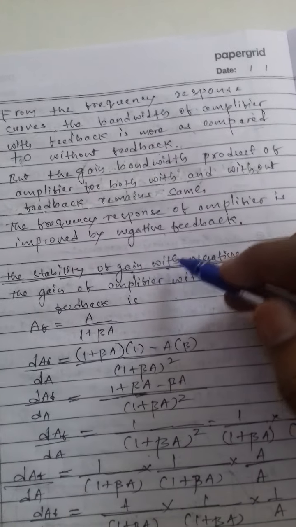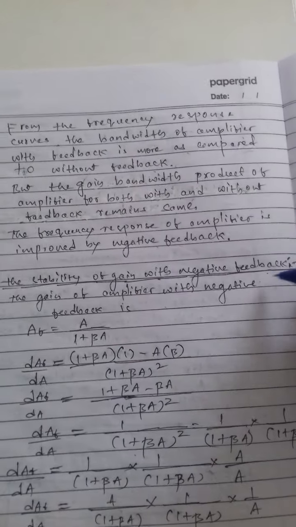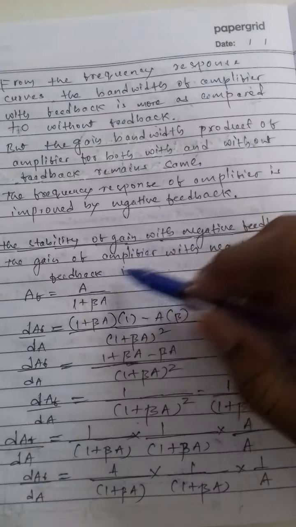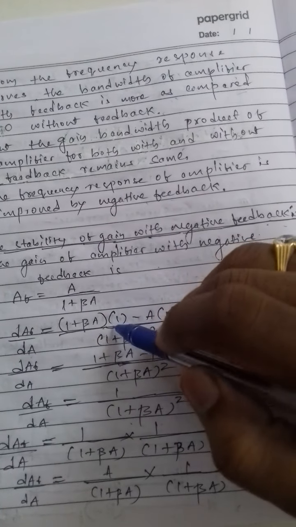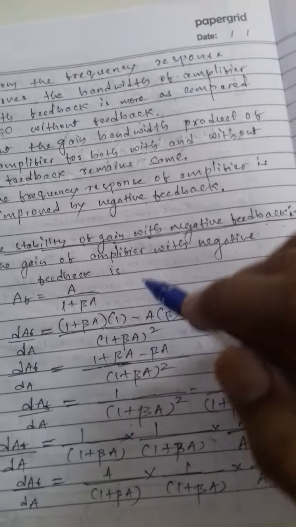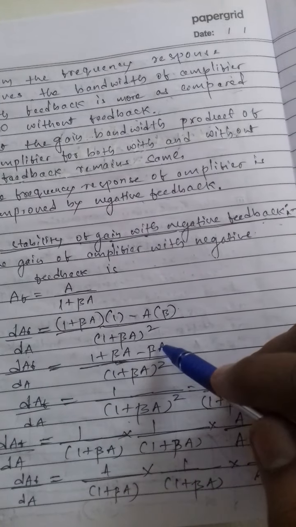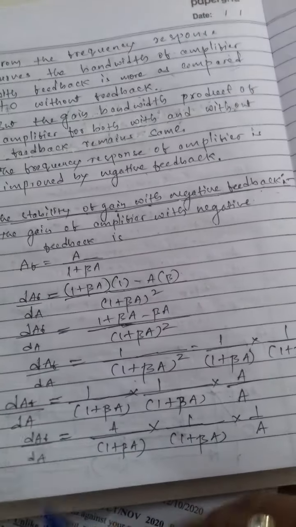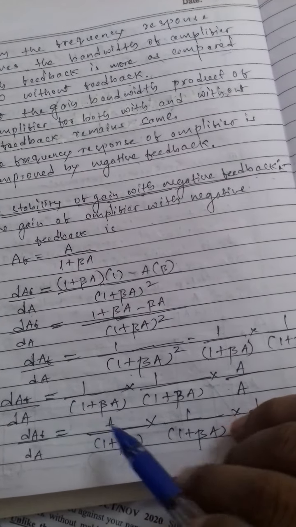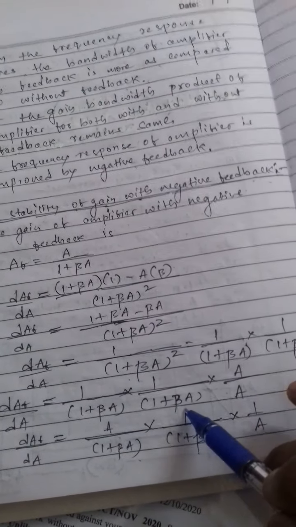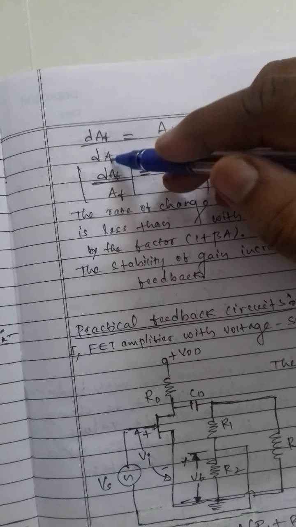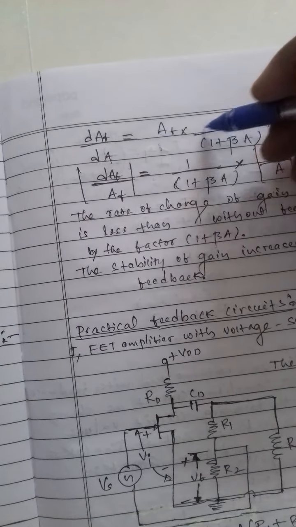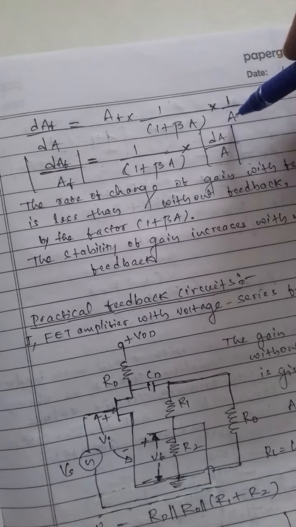The stability of gain with negative feedback. The gain of the amplifier with negative feedback is AF equal to A upon 1 plus beta A. dAF equal to (1 plus beta A) dA minus A into beta dA, over (1 plus beta A) whole square. So dAF upon dA is equal to A upon 1 plus beta A into bracket of 1 upon 1 plus beta A. So the rate of change of gain with feedback compared to without feedback is AF into bracket of 1 plus beta A into 1 upon A.